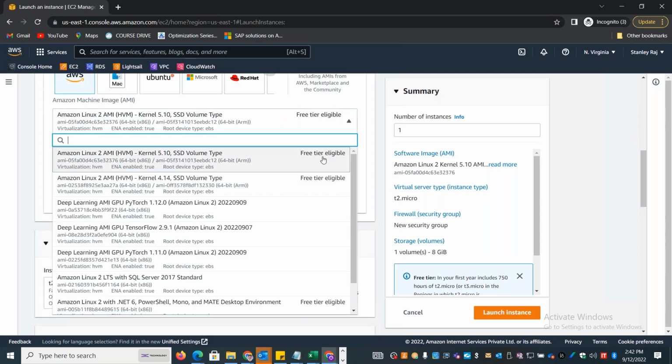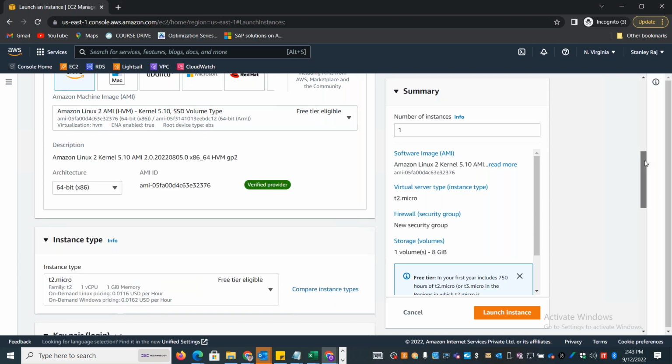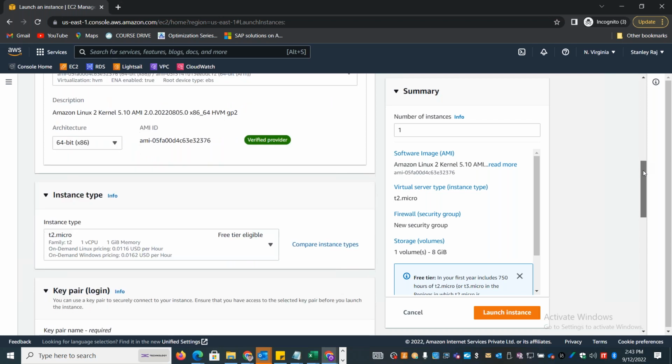Whichever images are tagged as free tier eligible, if you are using these images, there won't be any additional cost. But if you are choosing the ones which are not free tier eligible, then those will generate a bill. You should always choose the latest kernel as much as possible, unless there is an application dependency or an application that needs a specific kernel version, in which case you can select the older one. Always go for the latest kernel version. Based on your application architecture, you can choose 64-bit or the actual architecture.